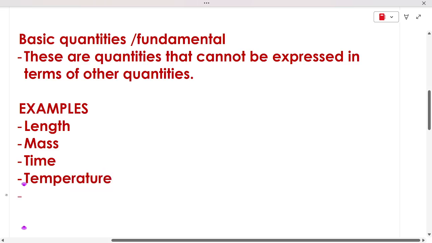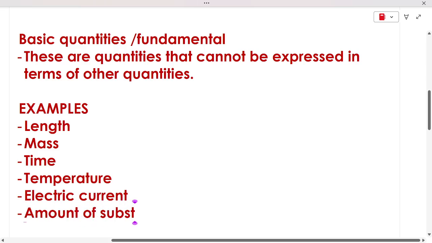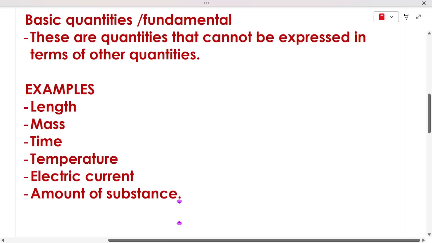Electric current. We have amount of substance, or mole. These are some examples of the basic quantities.